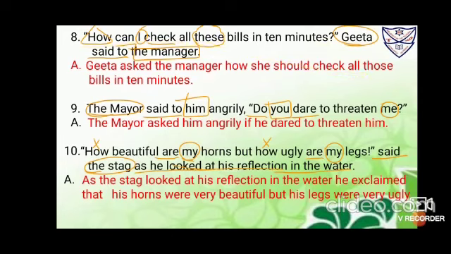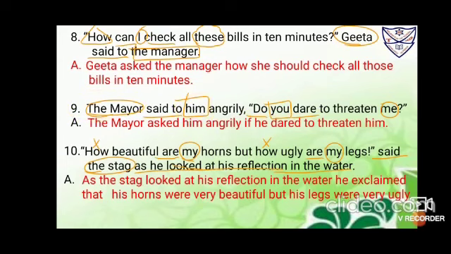The mayor said to him angrily, "Do you dare to threaten me?" Again, interrogative statement. Okay. So it is said to, do dare. It's simple present, so you'll change it to simple past. So it is only dared. Okay. Next, the mayor is the speaker, circle it, him is the listener, put a box.